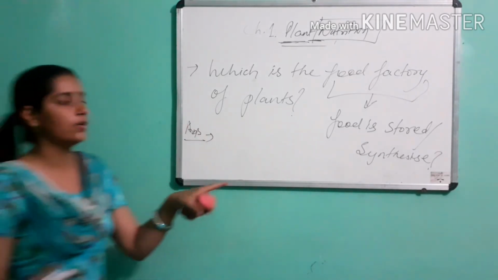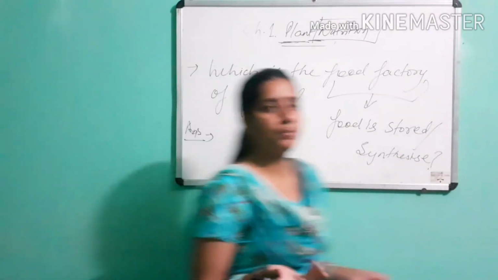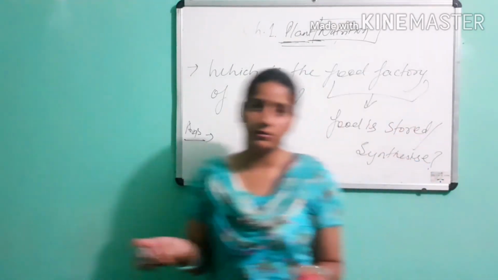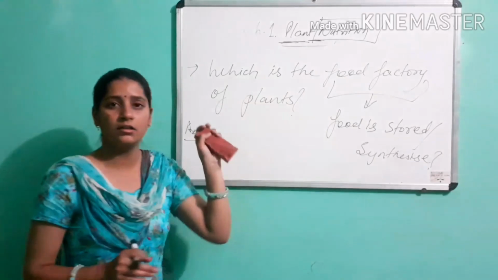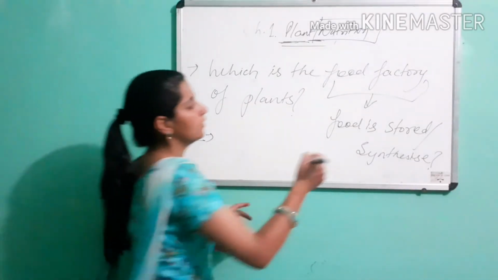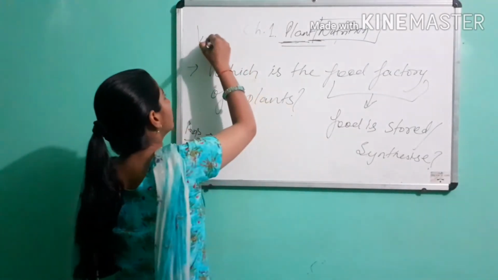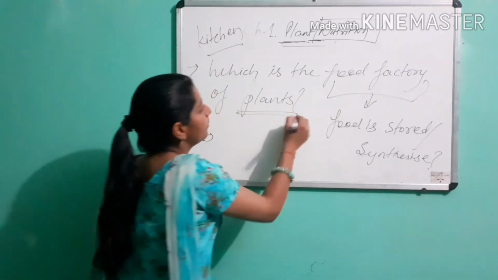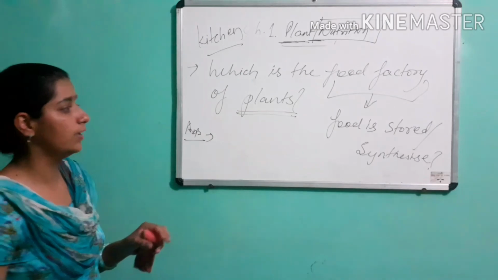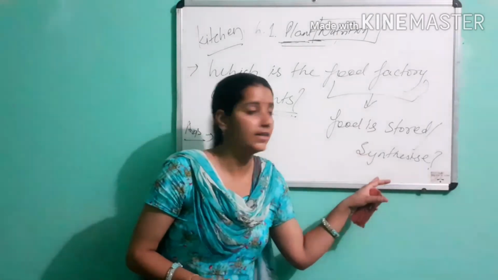In our homes, which place is used for the preparation of food? Like the kitchen. And in green plants, which is the place where food is synthesized?